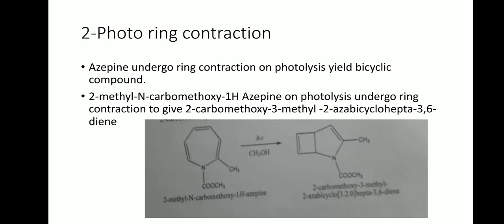The next reaction is the photo ring contraction. Azepine undergoes ring contraction on photolysis yielding a bicyclic compound. For example, 2-methyl N-carbomethoxy 1 hydrogen azepine on photolysis undergoes ring contraction to give 2-carbomethoxy 3-methyl 2-azabicyclo[3.2.0]hepta-3,6-diene.